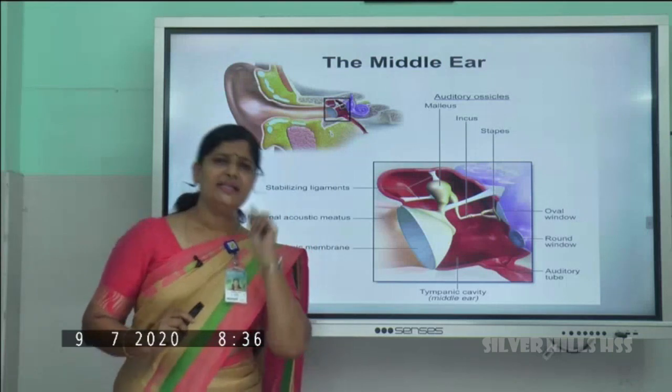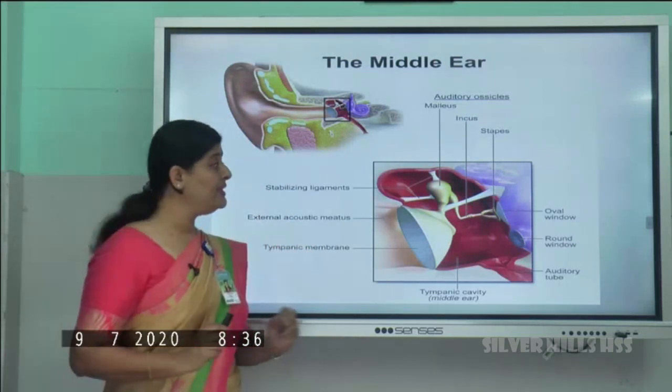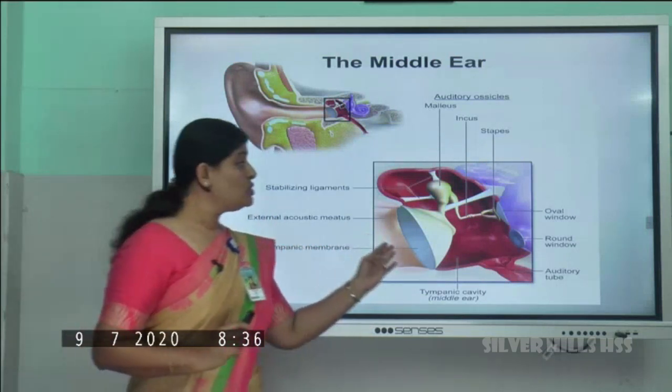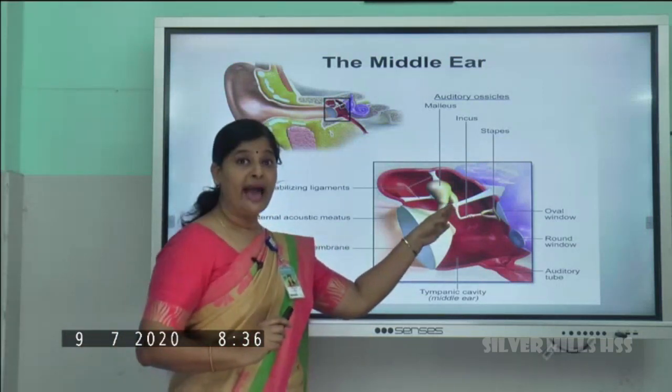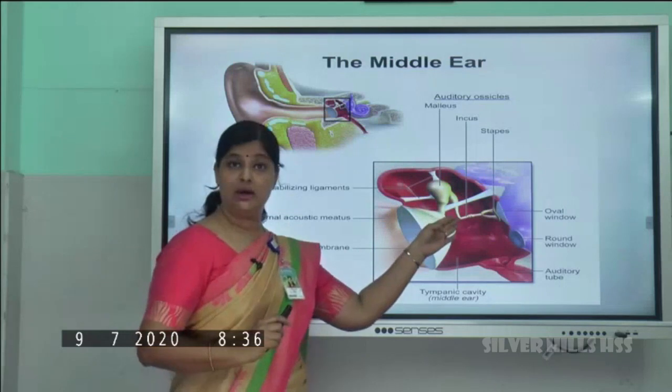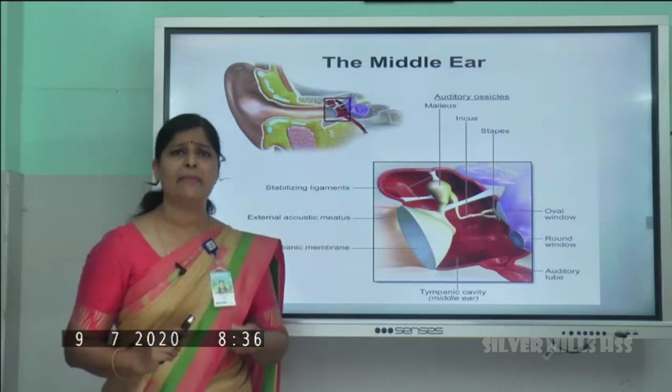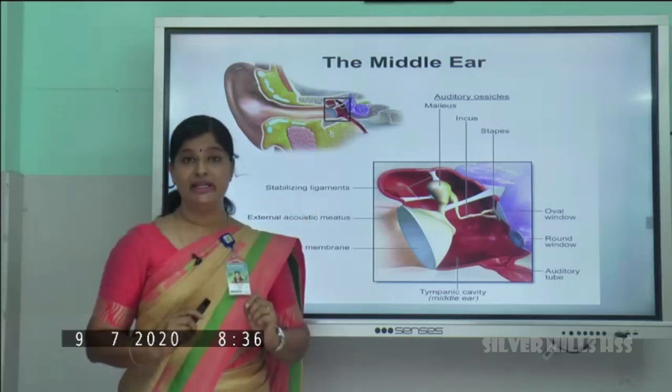They are very small. So what happens when the eardrum starts vibrating? Those vibrations will be carried to the ear ossicles or auditory ossicles. And since they are very small, they start vibrating.